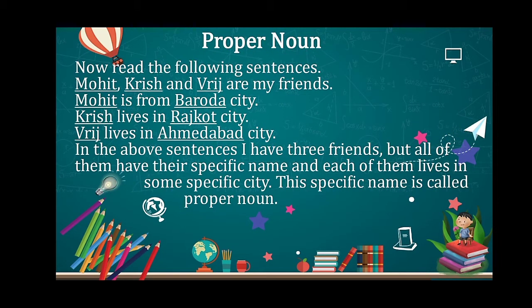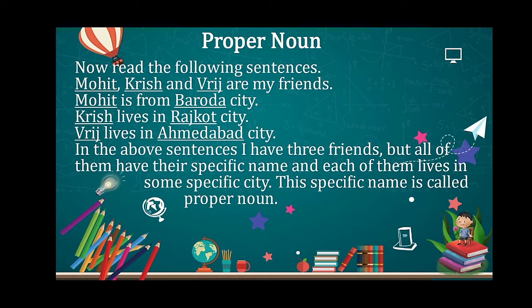Now the second, that is proper noun. Again, read the following sentences. Mohit, Krish and Vrij are my friends. Mohit is from Baroda city. Krish lives in Rajkot city. Vrij lives in Ahmedabad city. In the above sentences, I have 3 friends, but all of them have their specific name, like Mohit, Krish, and Vrij, and each of them lives in some specific city, like Baroda, Rajkot, and Ahmedabad.